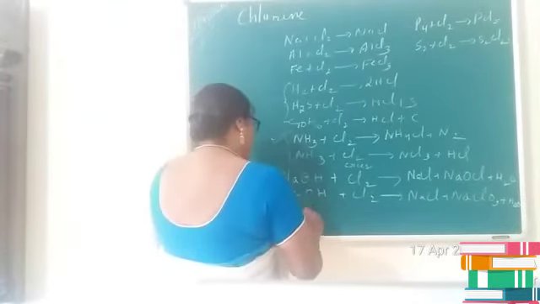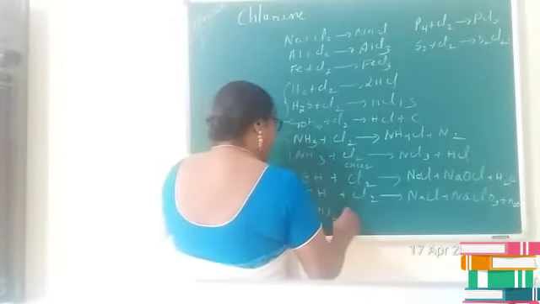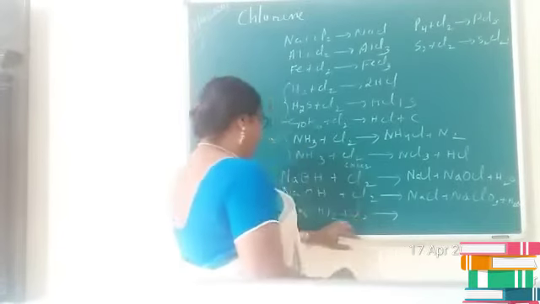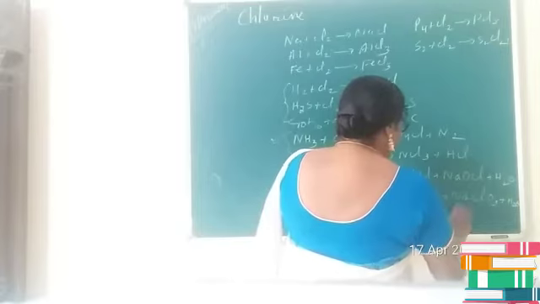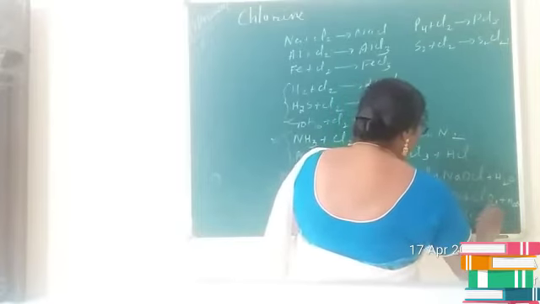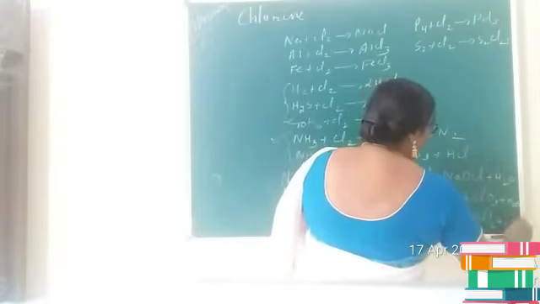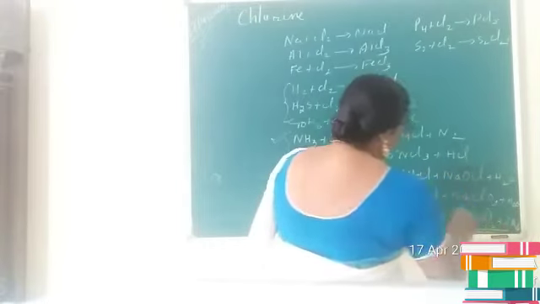Similarly, if you pass chlorine through calcium hydroxide, you will get bleaching powder. That is, its composition is CaCl2 plus Ca(OCl)2 plus H2O. This is what is termed as bleaching powder.